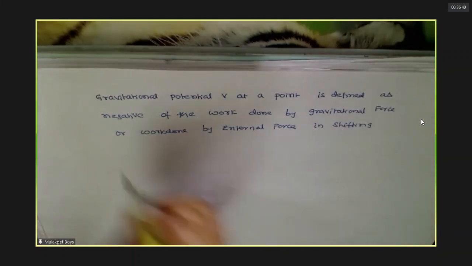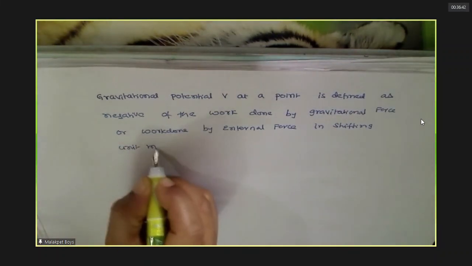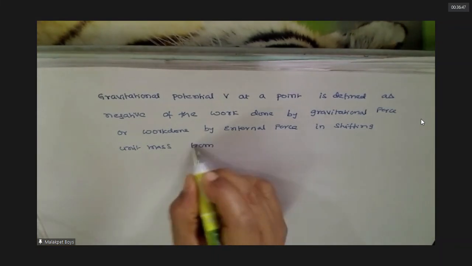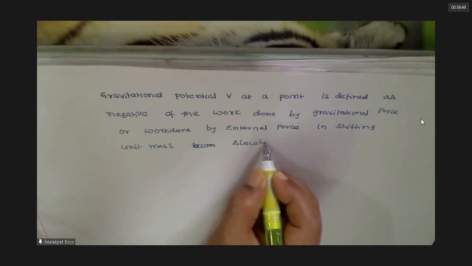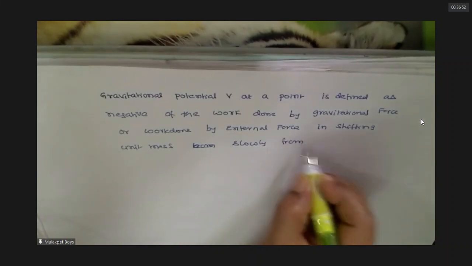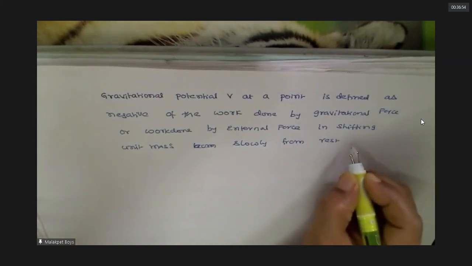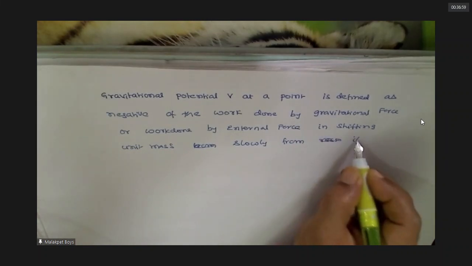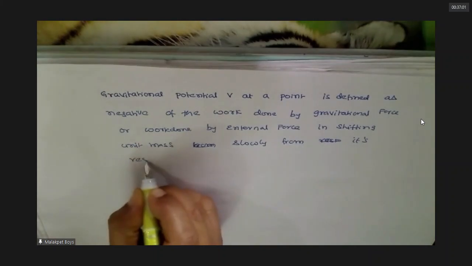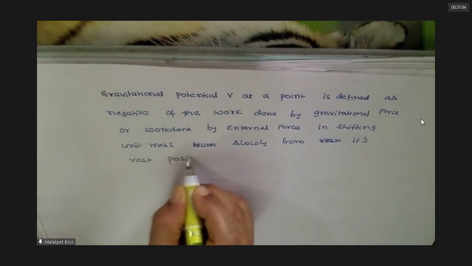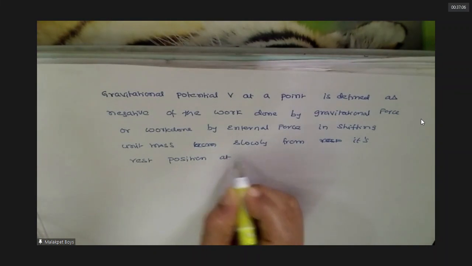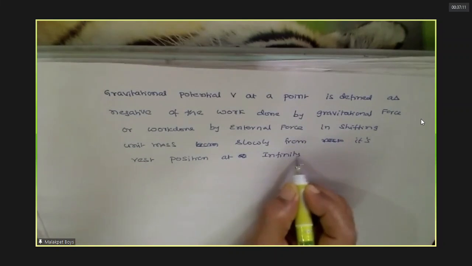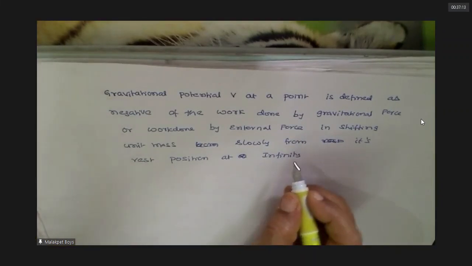in shifting unit mass from infinity position to some point A. Initially the body is at rest at infinity.